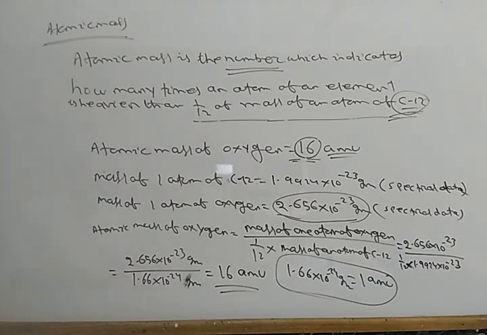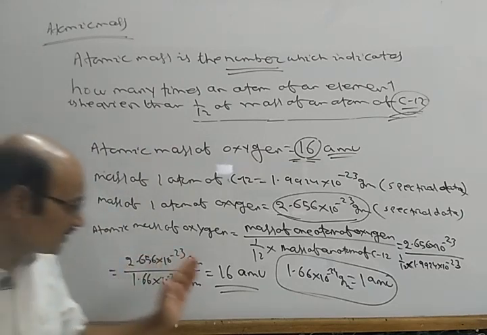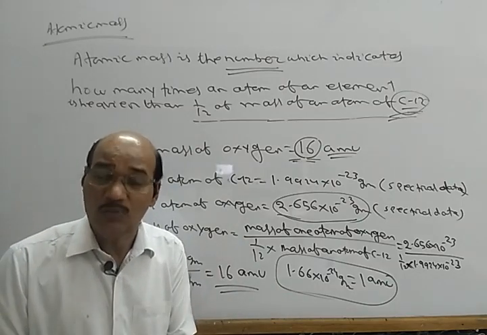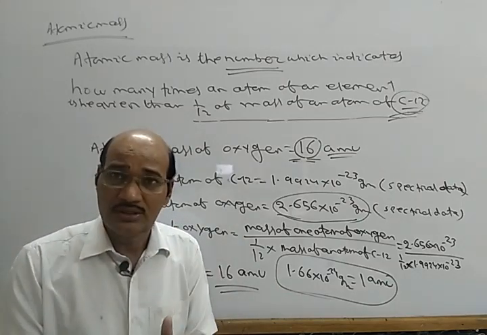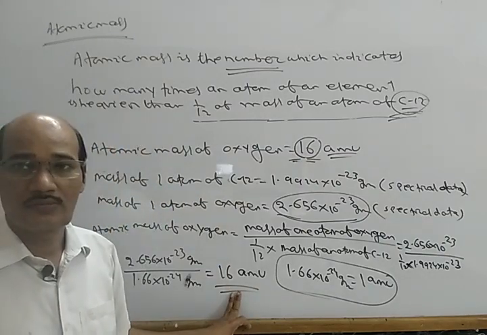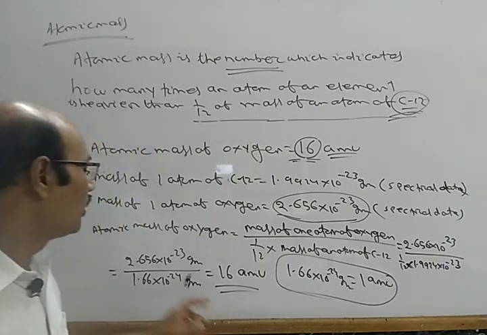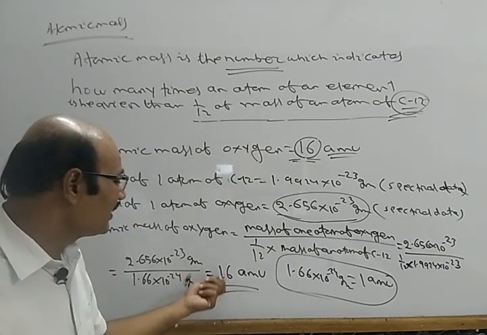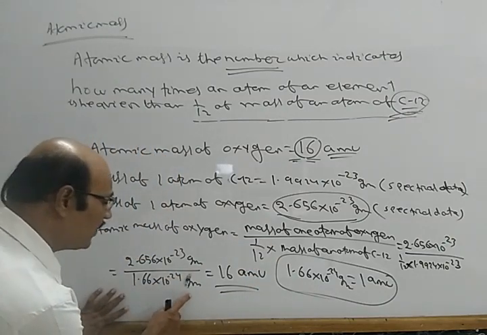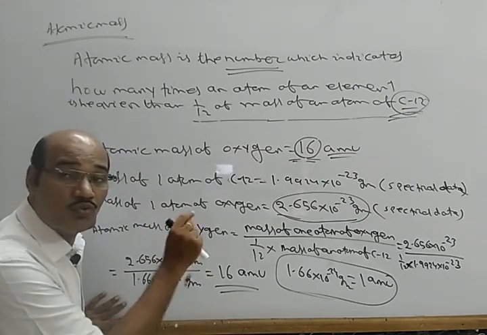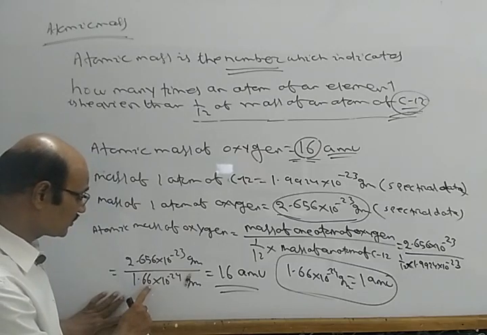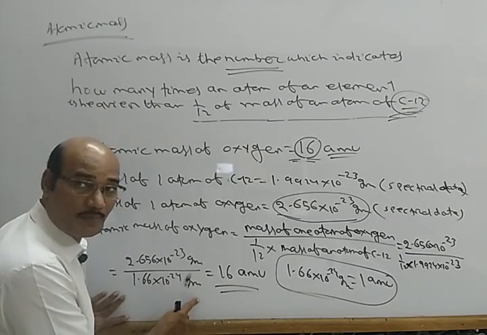So the atomic mass of oxygen is 16 AMU. It means the mass of one atom of oxygen is 16 times heavier than 1 AMU. Now 1 AMU is equal to 1.66 into 10⁻²⁴ gram. So you can say the mass of one atom of oxygen is 16 times heavier than 1.66 into 10⁻²⁴ gram.